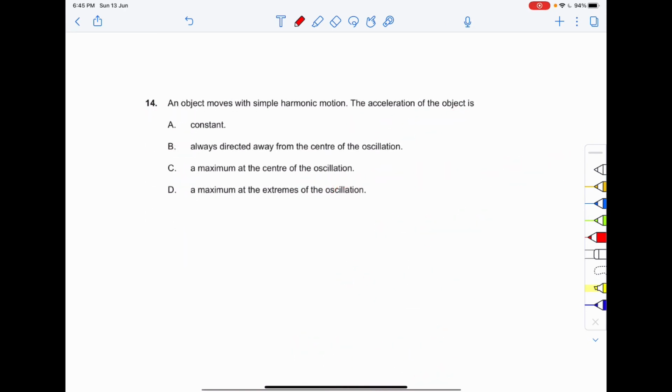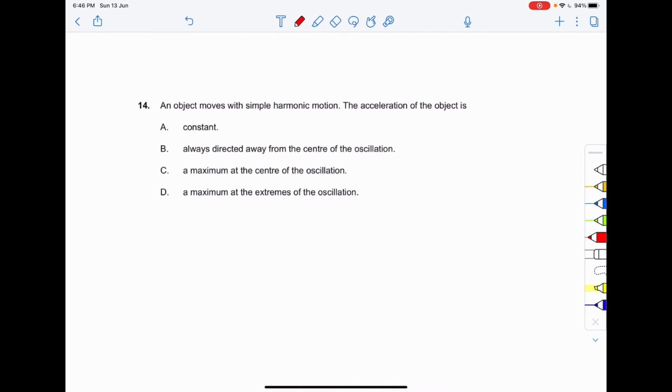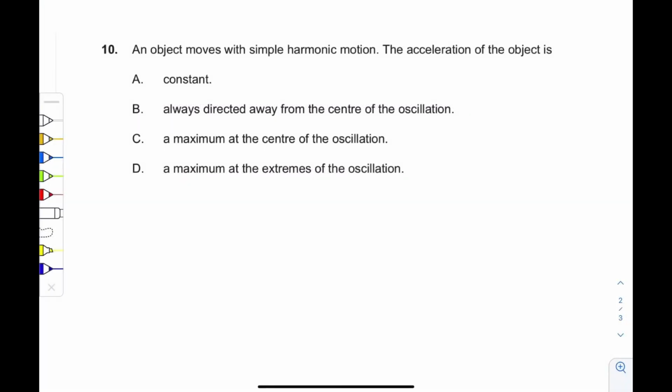Now proceeding on to the next question, that is your question number 14. It says that an object moves with simple harmonic motion. The acceleration of the object is... Okay, so we know that for a particle that performs simple harmonic motion, acceleration is equal to minus omega square into x, right? So let's just look into the options.